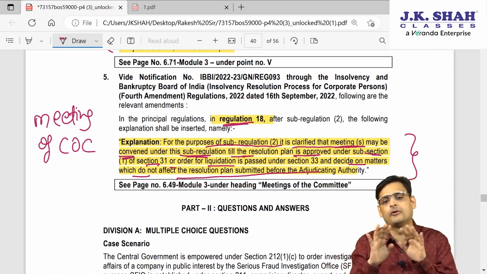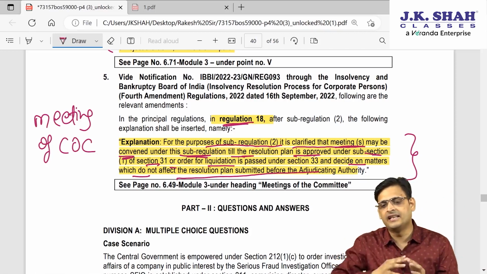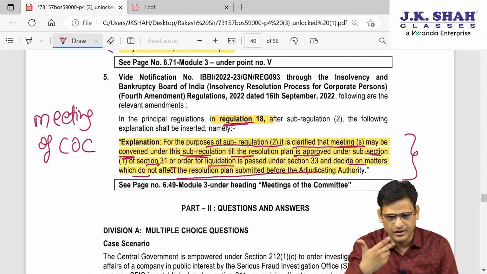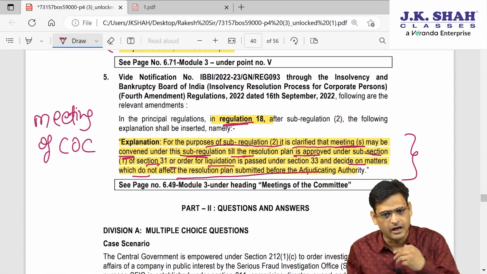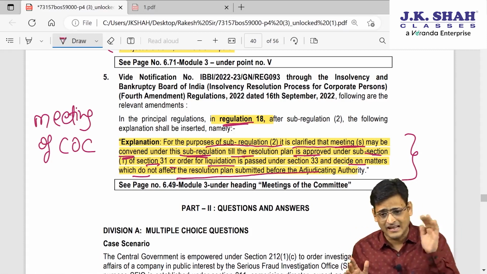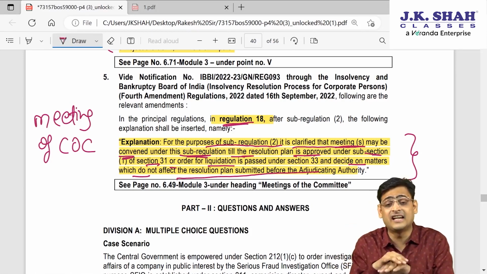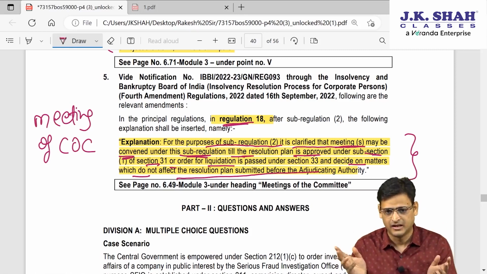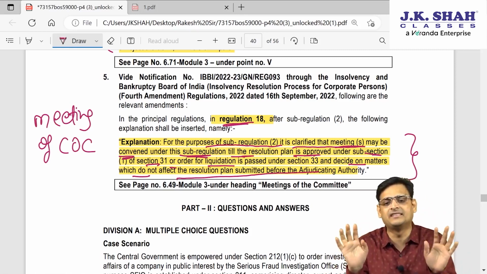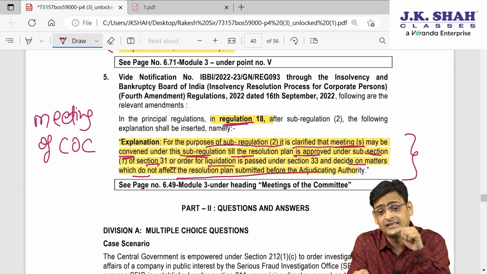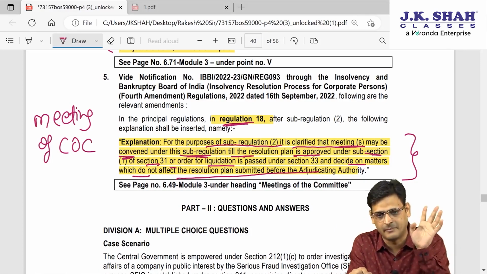If NCLT rejects the plan, liquidation will start, and if NCLT approves the plan, the resolution process will start. But till date NCLT has neither accepted nor rejected it. It is still pending, and NCLT is thinking whether to accept or reject the plan.